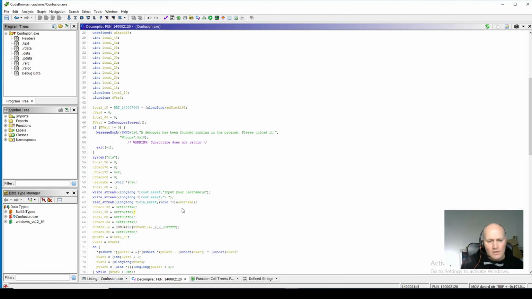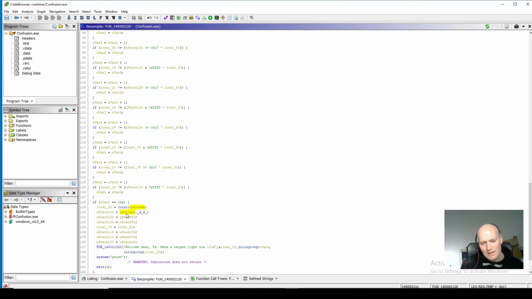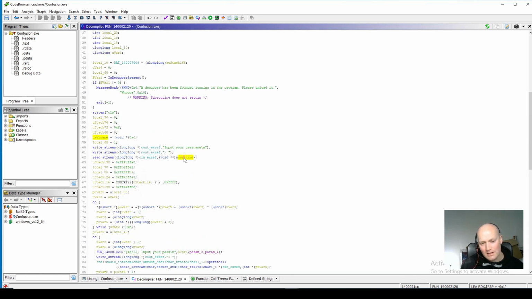So I said before that we can't see this username being followed. And the reason for that is because this is C++. And in other CrackMes that we've looked at before, and probably most common code that you look at, strings are represented by character arrays or just a pointer to a character. In this case, this is C++, and these strings will, especially because they're using IO streams, they're going to be